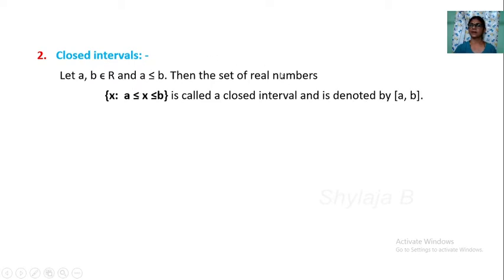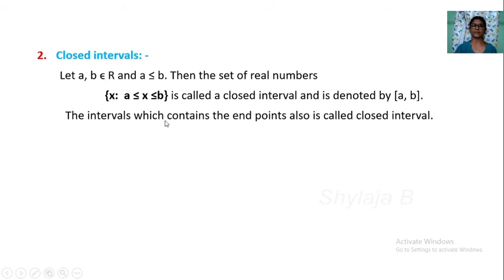Open interval by small bracket, closed interval by square bracket. Closed interval a comma b.